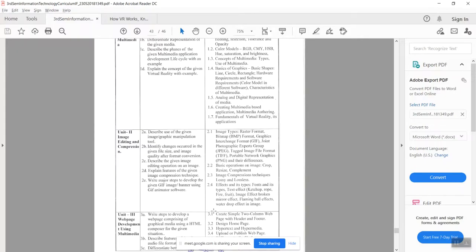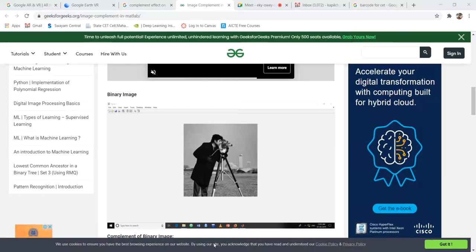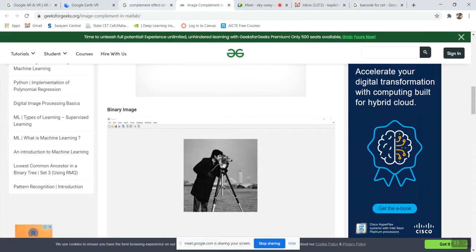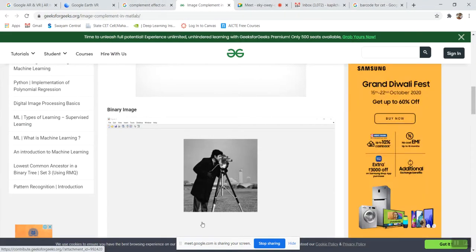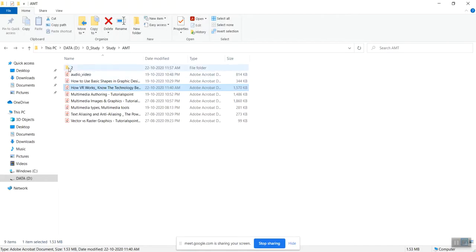Okay, so that was point number 2.2, basic operations on the image. We have seen the crop, the resize, and the complement also. So we will go for the last point, 2.3, image compression techniques. That is nothing but lossy and lossless. Okay, what is meant by the lossy technique and what is meant by the lossless technique? We will see it. Just a minute.